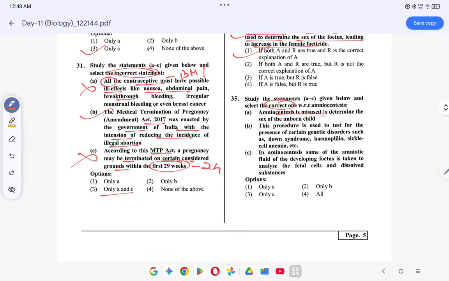Amniocentesis is misused to determine the sex of unborn child. This is correct. Procedure is used to test for the presence of certain genetic disorders: Down syndrome, hemophilia, sickle cell anemia. This is correct. In amniocentesis, some of the amniotic fluid of the developing fetus is taken to analyze the fetal cells and dissolved substances. This is correct. ऑप्शन क्या हो जाएगा? ऑप्शन हो जाएगा 4.